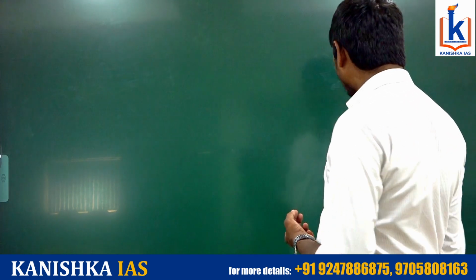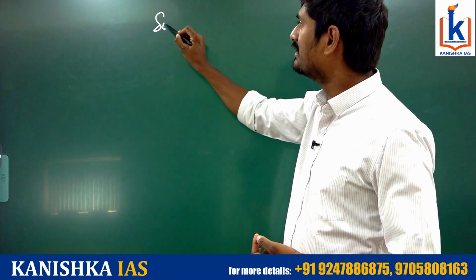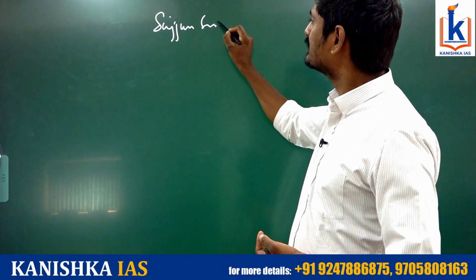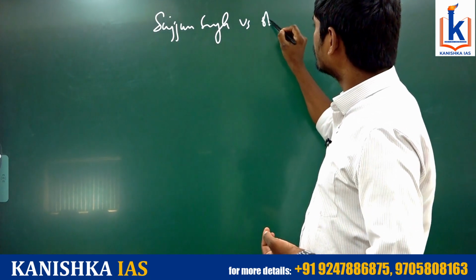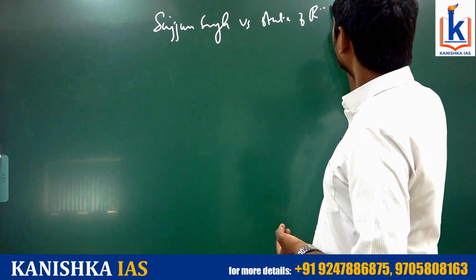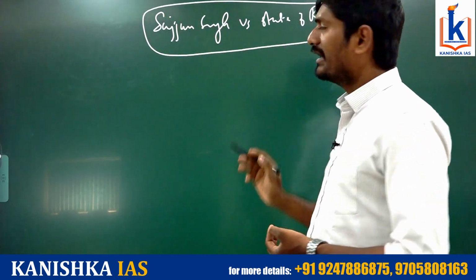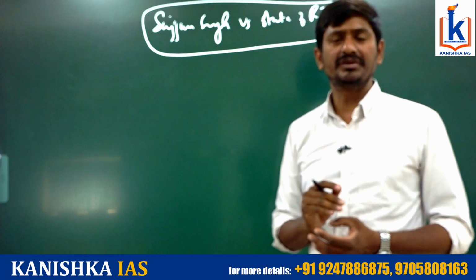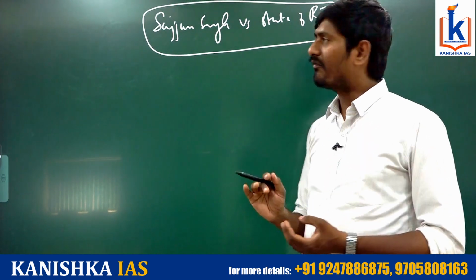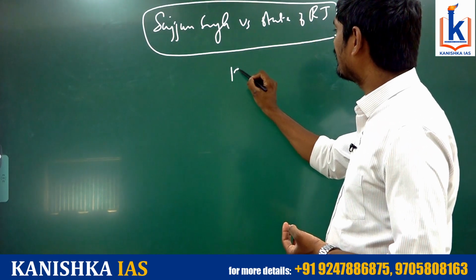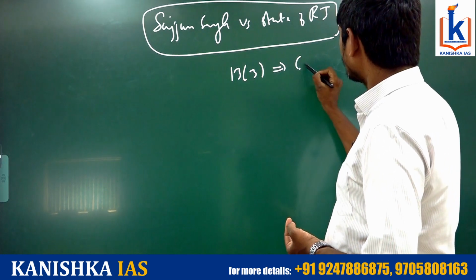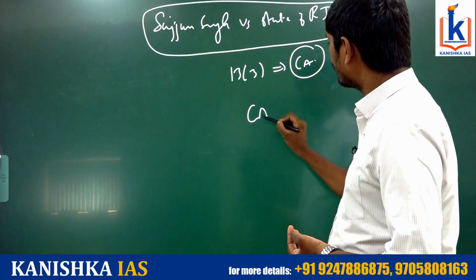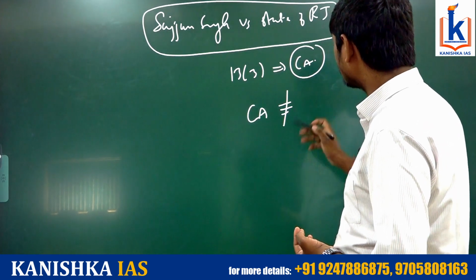Similarly, the Supreme Court reiterated the same opinion in Sajjan Singh versus State of Rajasthan. Okay. In this also the Supreme Court said the constitutional amendment is valid. Why? Because the same Article 13 Clause 3 does not provide for constitutional amendment. So the Constitutional Amendment Act is not law.